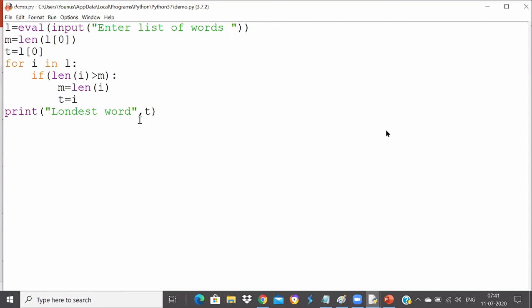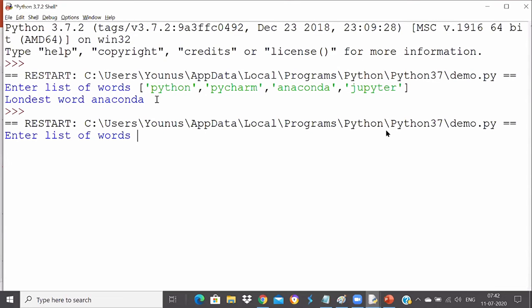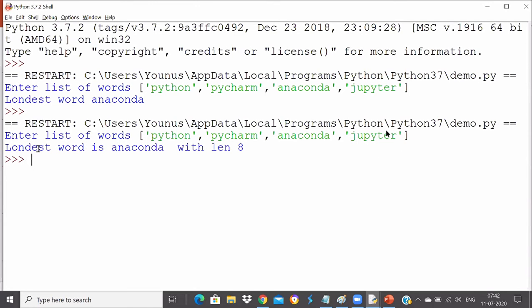If you wanted to print the length of it, I can also print it. Longest word is anaconda with length, and I can print that length, which is the max value. That will be perfectly okay. Now I'll run this code. Oh, I have not used a comma. Let's print it out. When we run this code now and copy this whole list, it gets printed here. I need square brackets here. I press enter. Now it prints that the longest word is anaconda with length 8.